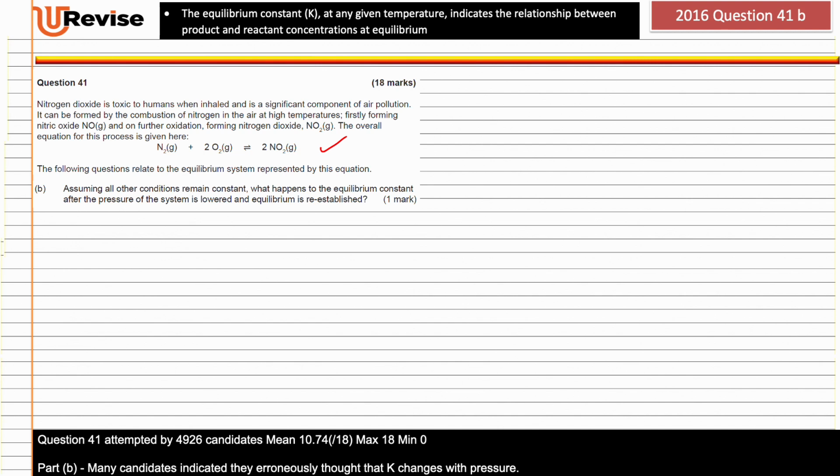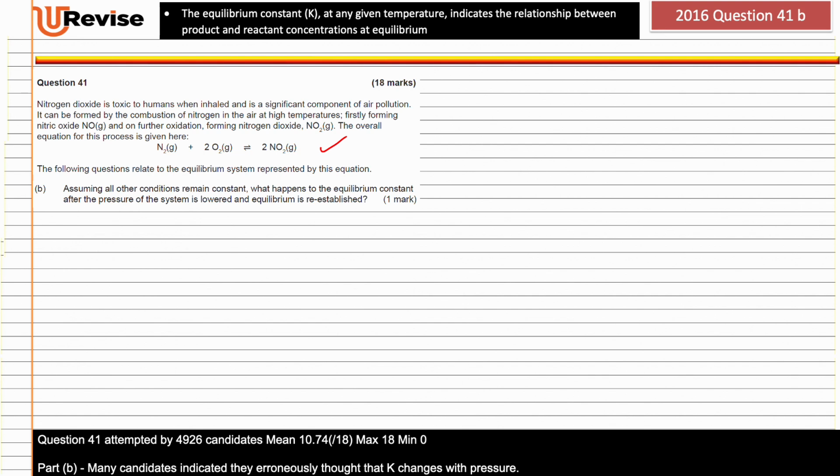Assuming all the other conditions remain constant, what happens to the equilibrium constant after the pressure of the system is lowered and equilibrium is re-established? Now, usually this question comes with a second part which says give a reason for your answer.